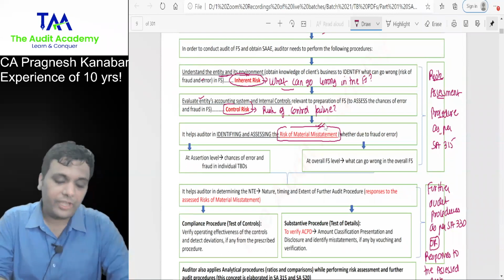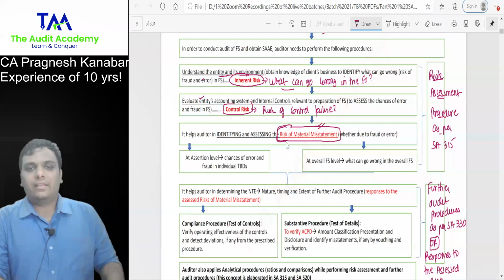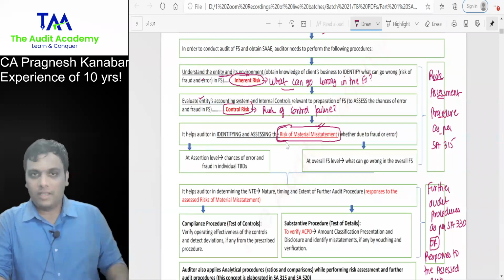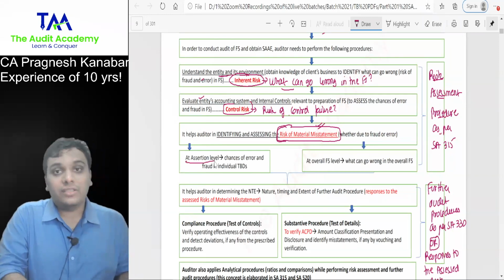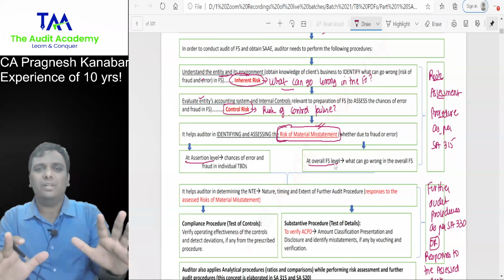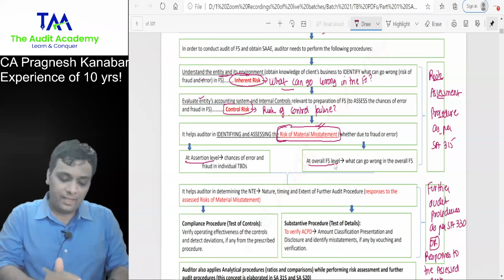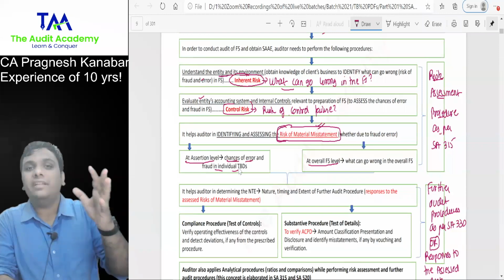Correct? Okay. Now listen to me. Whenever we are analyzing the risk of fraud or error, we need to analyze at assertion level and at overall FS level. Don't worry, this is so simple. Assertion level means chances of errors and fraud in individual TBDs.